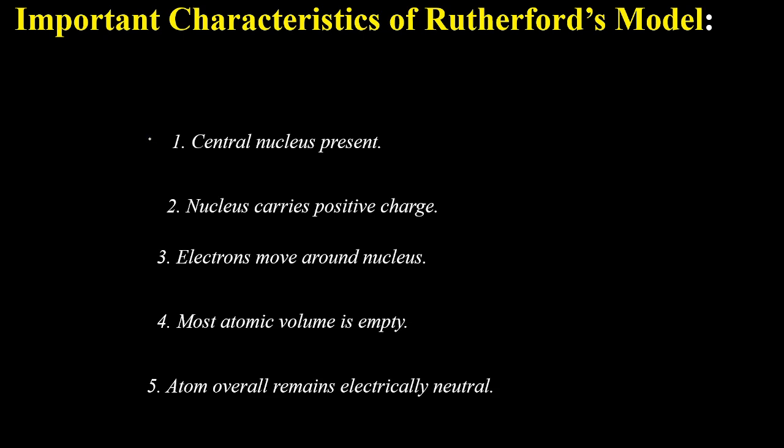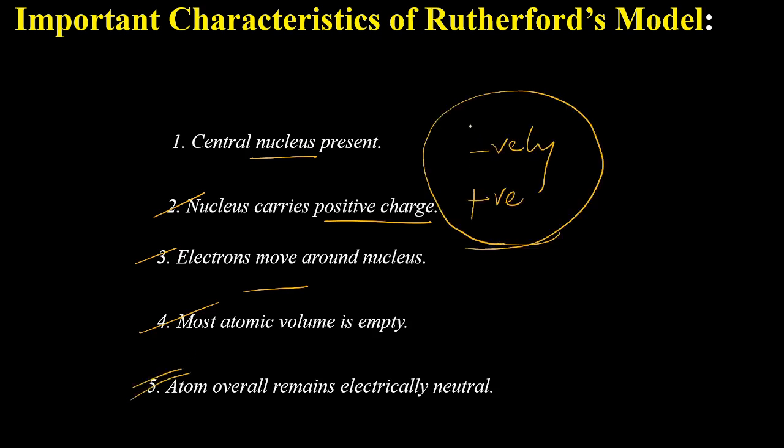In his atomic model, Rutherford first described the nucleus. The nucleus contains all the positive charge and electrons move around the nucleus. Most of the atomic volume of an atom is empty and the overall atom is electrically neutral because the number of negatively charged electrons becomes equal to the number of positively charged protons. This is how an atom becomes neutral.